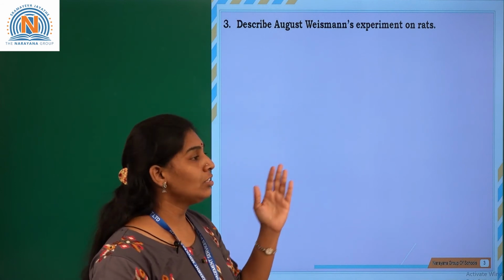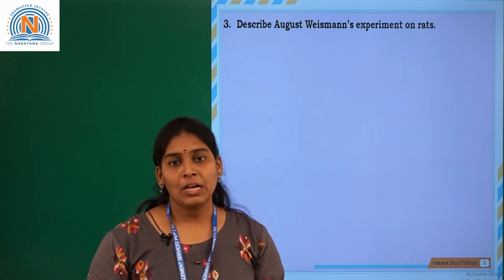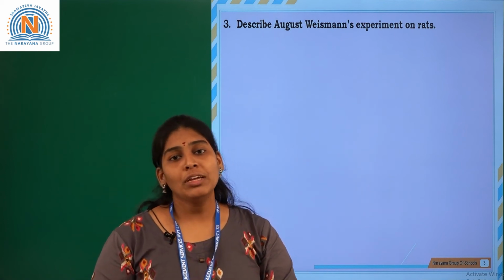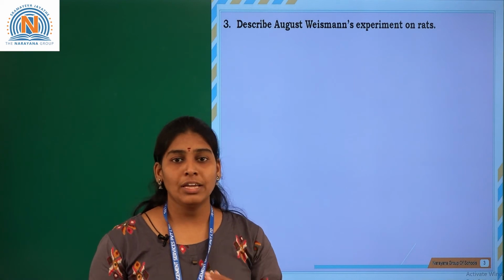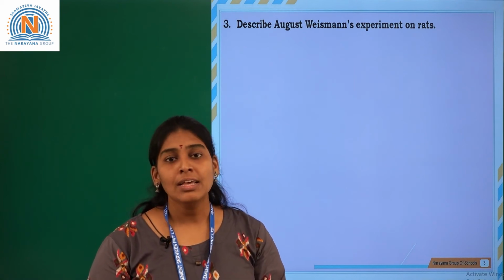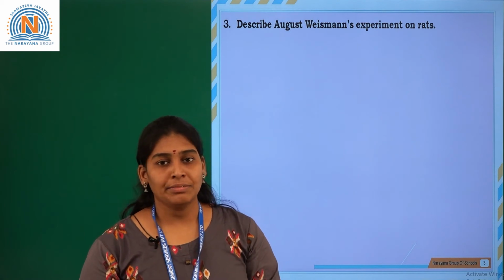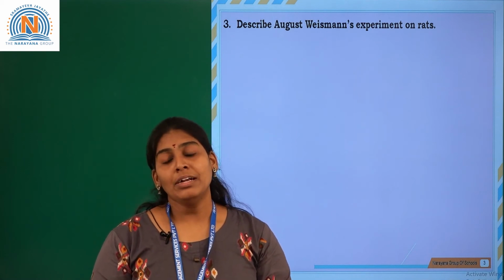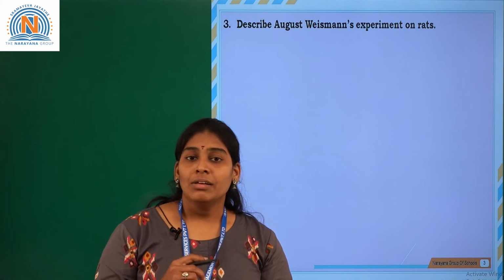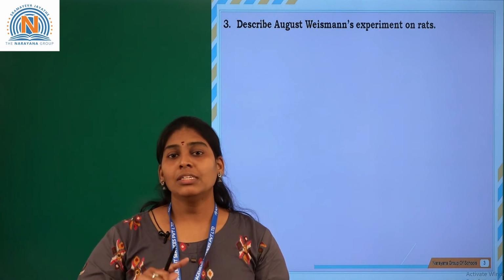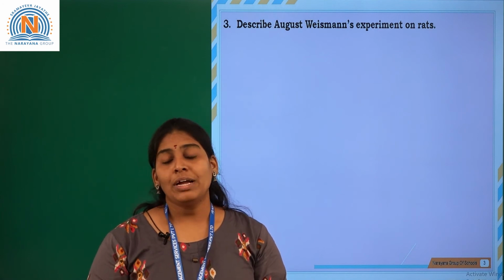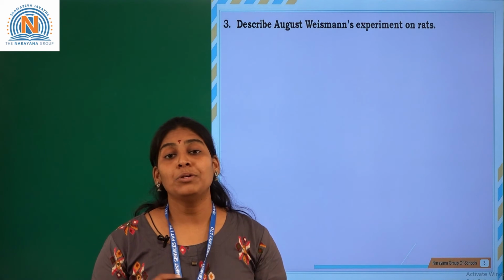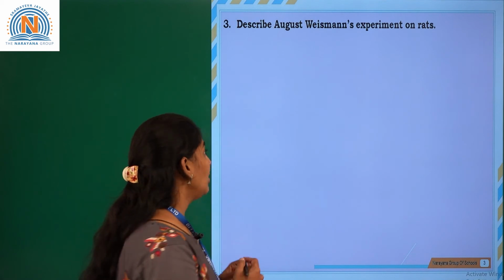Here is one of the scientists who proved that theory wrong. August Weismann did experiments on rats. He took parental rats and cut their tails, and observed the offspring. According to Lamarck, if the parental rats have no tails, the offspring should also be without tails. But it was not like that, and he observed this up to 22 generations. So let us write the answer first.